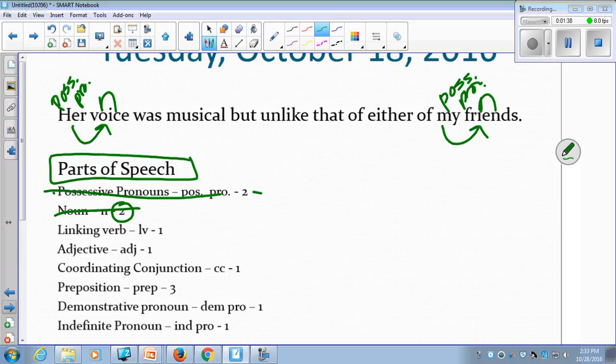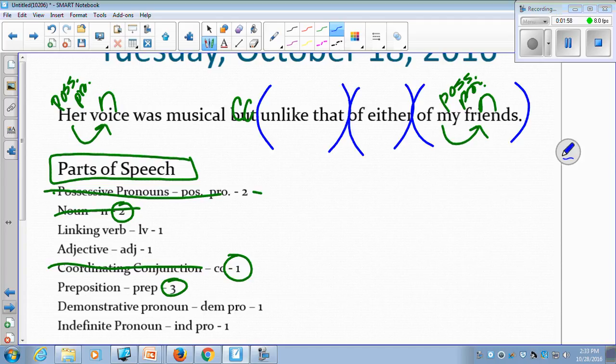The next thing I look for, I like coordinating conjunctions. They bring things together, and here it is, our coordinating conjunction. When these kind of things pop out at me, the prepositions, probably because I've been doing it for a while, but it really does. Of my friends sounds like a phrase. Of either, another phrase. Unlike that, another phrase. And all of these are prepositional phrases, and prepositional phrases start with prepositions. So those are my 3 prepositions.